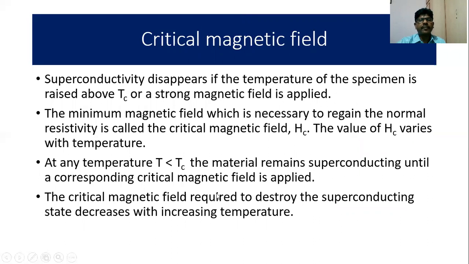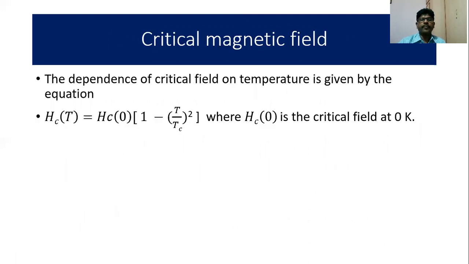What about the critical magnetic field? Superconductivity disappears if the temperature of the specimen is raised above Tc or a strong magnetic field is applied. The minimum magnetic field which is necessary to regain the normal resistivity is called the critical magnetic field Hc. The value of Hc varies with temperature. At any temperature T which is less than Tc, the material remains superconducting until a corresponding critical magnetic field is applied. The critical magnetic field required to destroy the superconducting state decreases with increasing temperature.